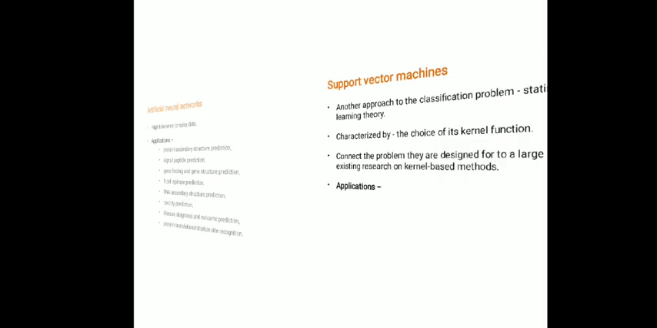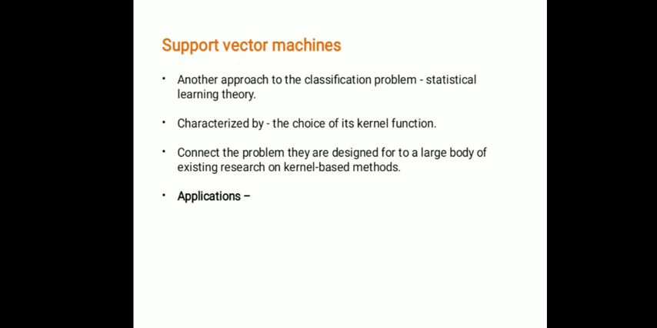Then the other method is support vector machines. This is the last but not least. Support vector machines are another approach to the classification problem that has clear connection to statistical learning theory. A support vector machine is largely characterized by the choice of its kernel function. Thus, SVMs connect the problem they are designed for to a large body of existing research on kernel-based methods.